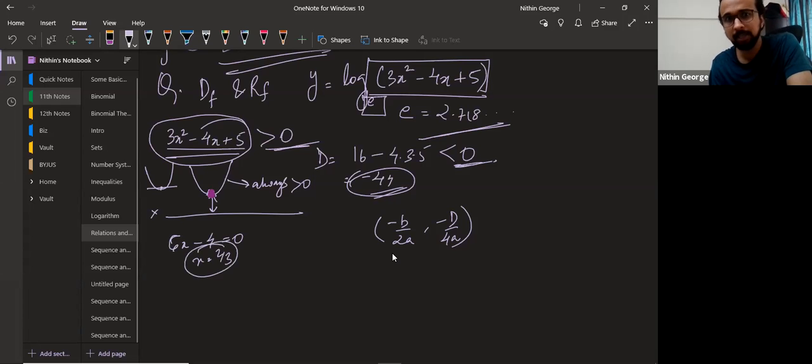And then the problem is, you'll have to put the value 2 by 3 into this equation again. Okay. So, there are two steps here. Here, what I did was, I found d. D is minus 44. And then what do I do? I look for minus d by 4a to find its minimum value. Minus d by 4a is 44 by 4 into 3. So you'll get 11 by 3. Alright. So quickly you'll get the minimum value.